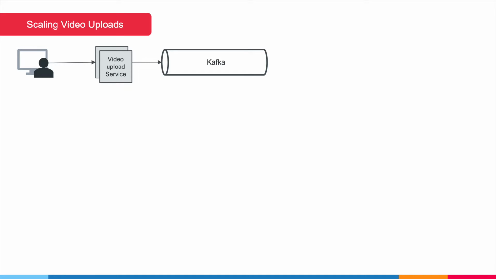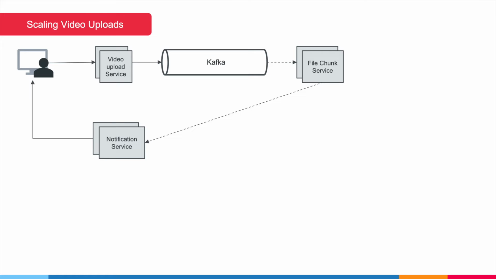Since we want to process the video in smaller chunks, we can have a dedicated file chunking service which batches the file in smaller chunks and further processes it. As this service keeps processing, it needs to communicate the status and completion rate to the user, so it can interact with a notification service which does this. Now, a video chunk also needs to be stored in multiple resolutions, and we could also compress it to optimize storage. So for these purposes, we can also have an encoding service which takes care of this.